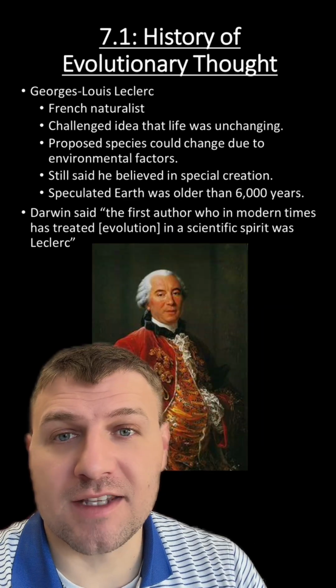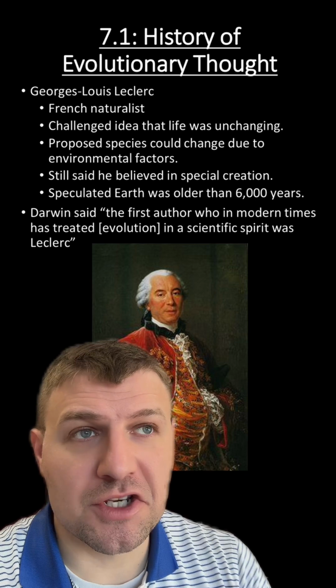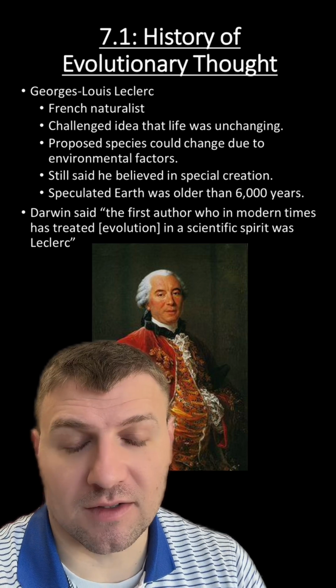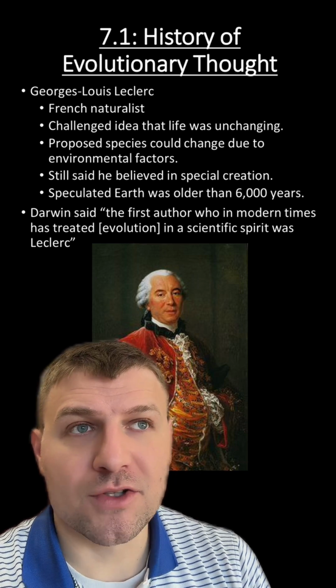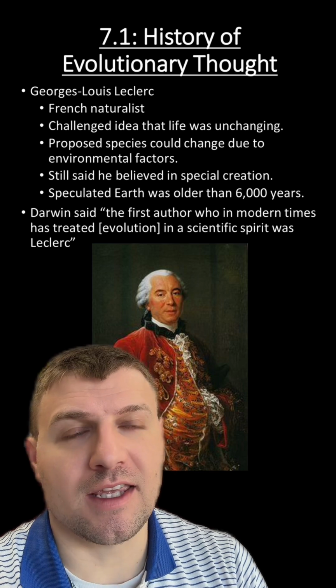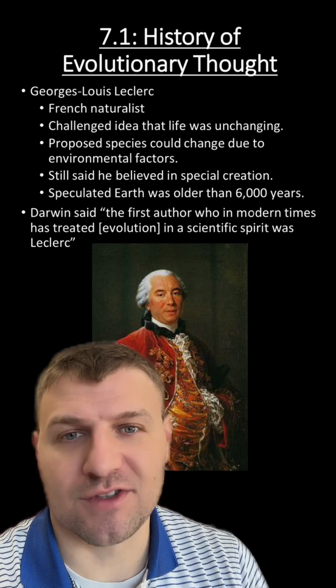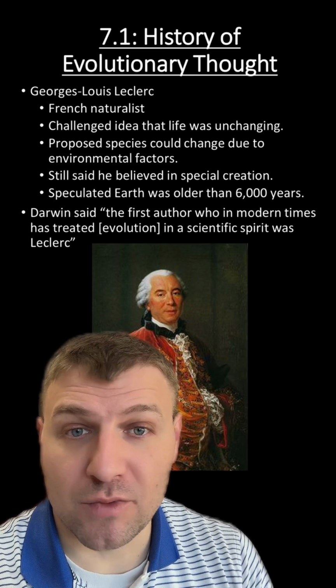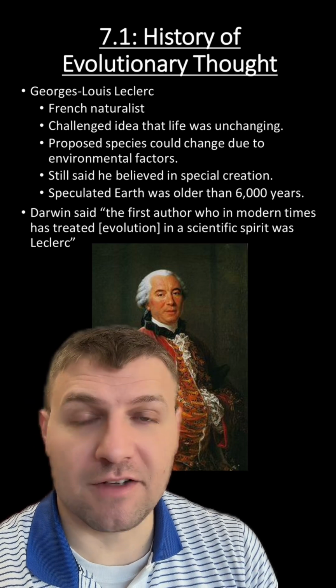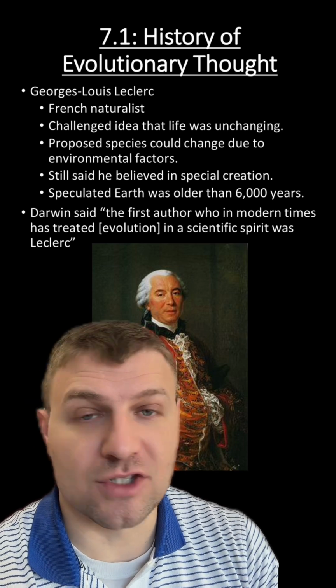A French scientist named Leclerc came around and challenged this idea that life was unchanging. He proposed that species could change due to environmental factors, but he also believed in special creation, and he believed that the Earth was younger than 6,000 years. But a lot of his writings did influence Darwin, and Darwin even quoted him saying, hey, yeah, this guy definitely influenced how I think about life in general.